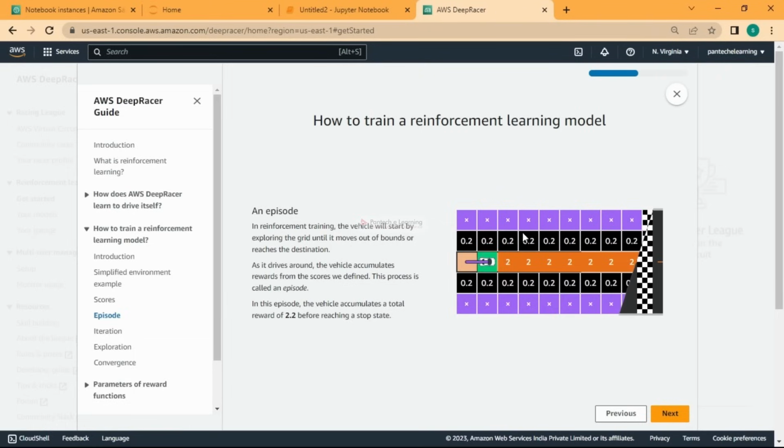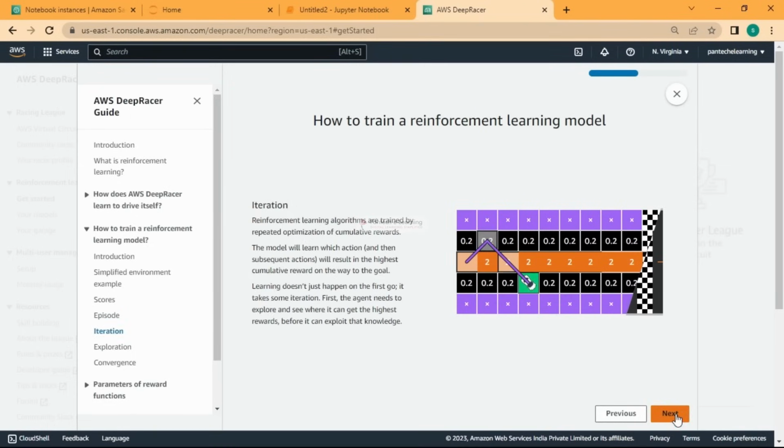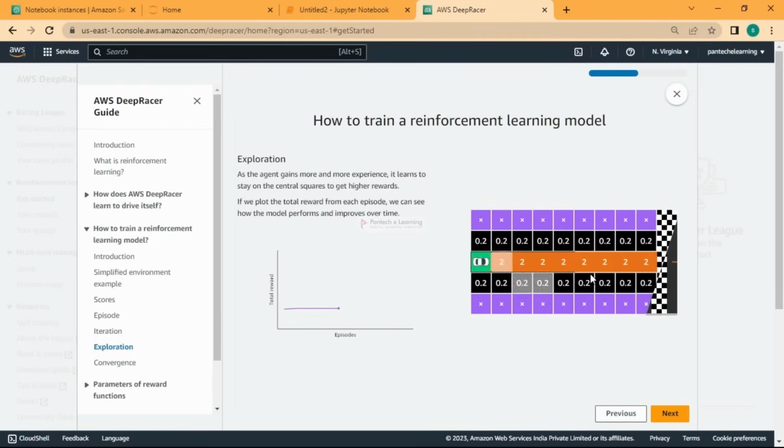See here, it will try different combinations, right? Here it is not getting a good output, so it will try to go in this path where it can reach some good output. It is now trying different combinations. These are some simple examples of how it achieves this. Then it is going to choose the maximum path.